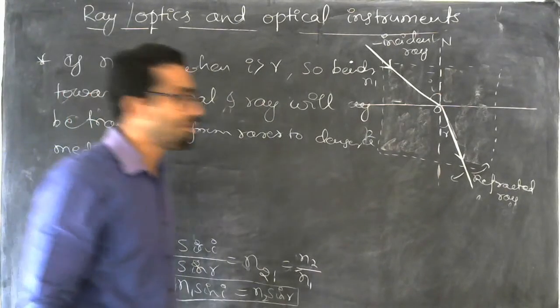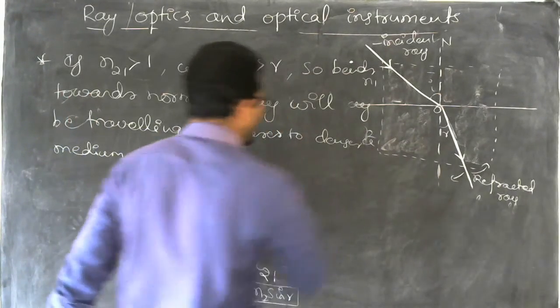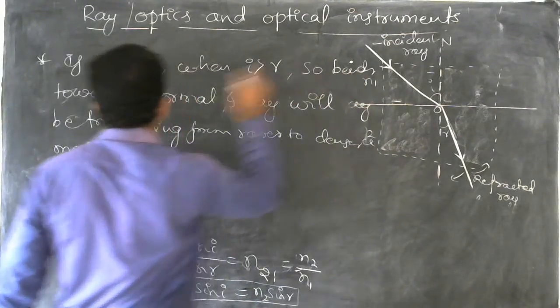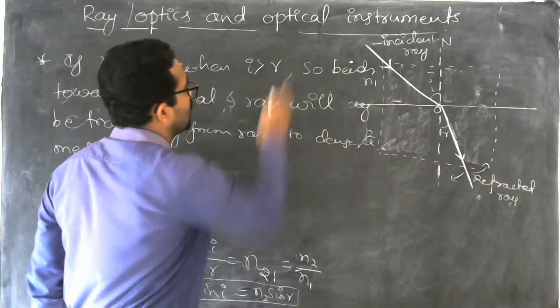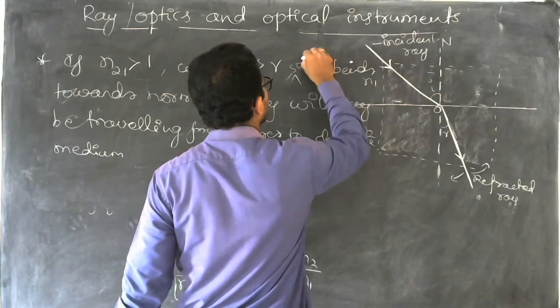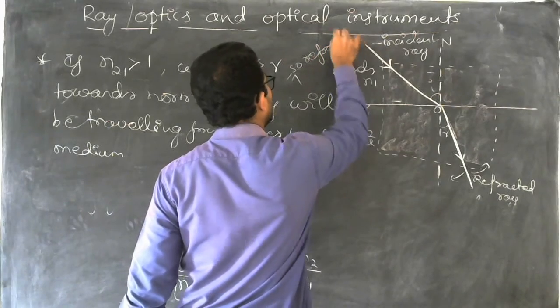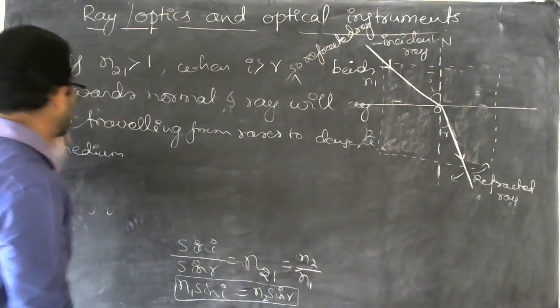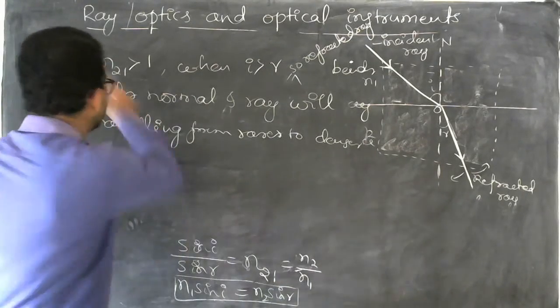Here the ray will be traveling from rarer to denser, and the ray bends towards the normal. So the refracted ray, I should mention this, bends towards the normal. This is the one case.